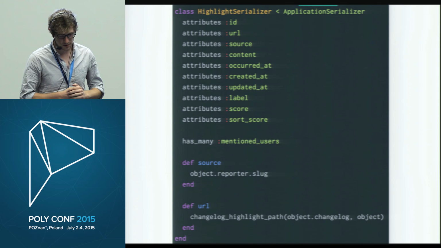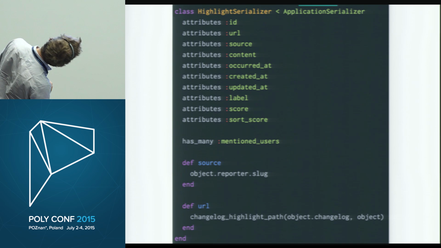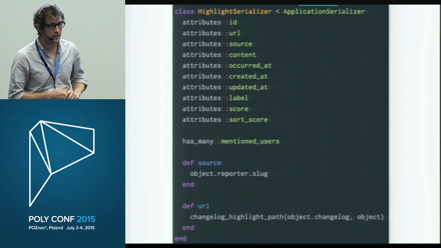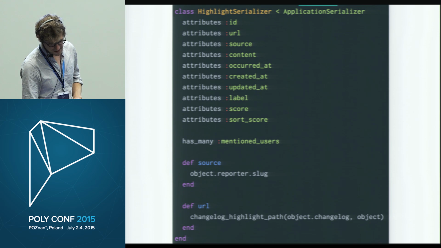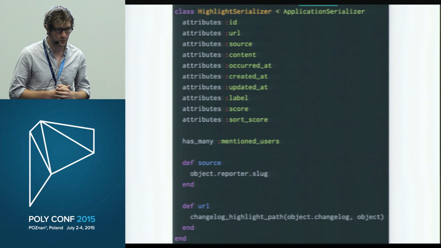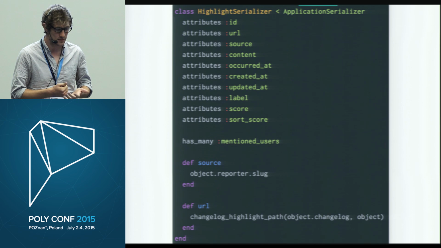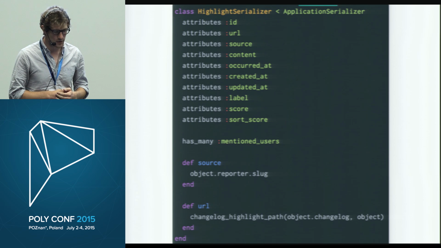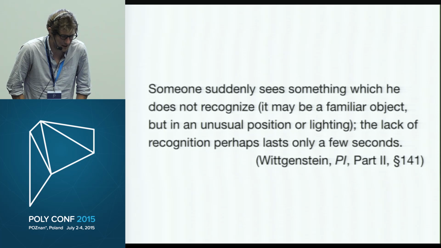So Wittgenstein illustrates this problem with a duck-rabbit. If you look at the picture for a sec, you'll see how it earned that name. You might have to turn your head to the side slightly. But everybody got it, seeing both the duck and the rabbit? Cool. So Wittgenstein asks, is it correct to say that someone who fails to recognize an object has a different visual experience from someone who recognized it straight away? Couldn't someone describe an unfamiliar shape that appeared before him just as accurately as I, to whom it is familiar? And isn't that the answer?